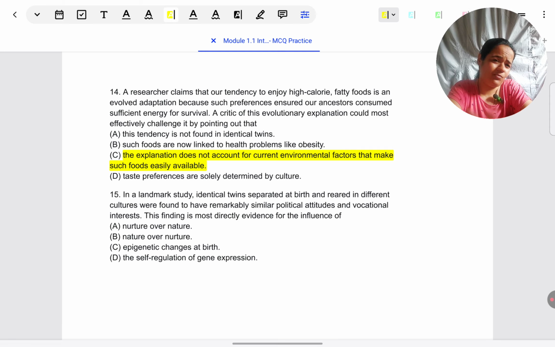To others, it might seem obvious B is not the right answer, but some students might be thinking of obesity just because fatty food is coming, so the thought that comes to their mind is obesity. Just read the entire question. Don't get primed by a few words here and there. So just because you read the word fatty food, you think it has to do something with obesity and you mark B. You can end up being wrong if you take that approach.